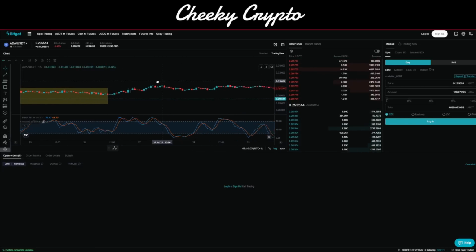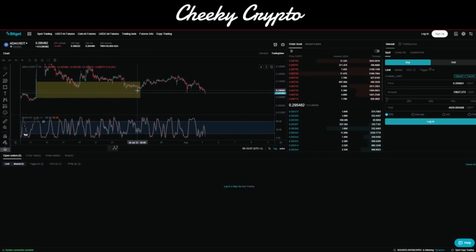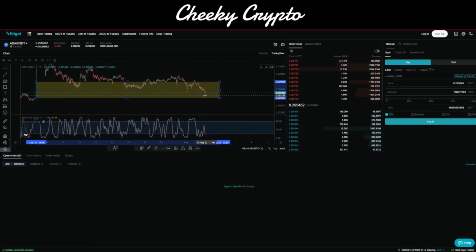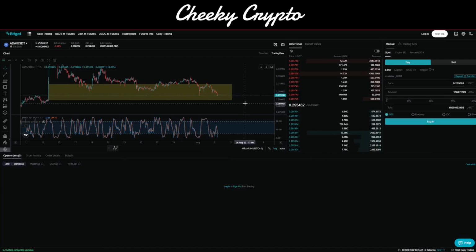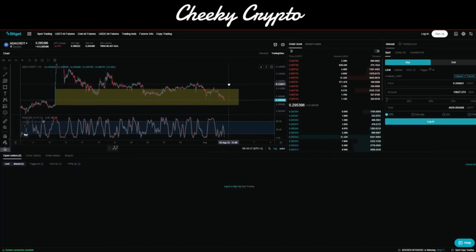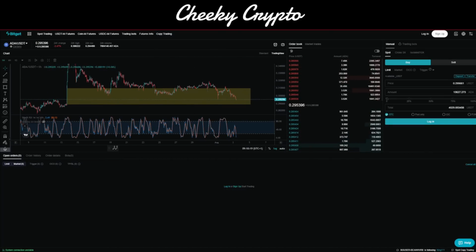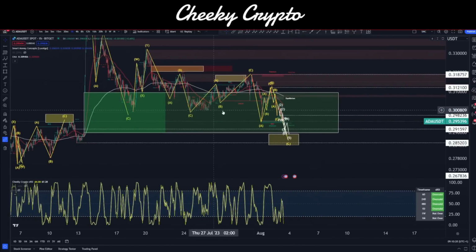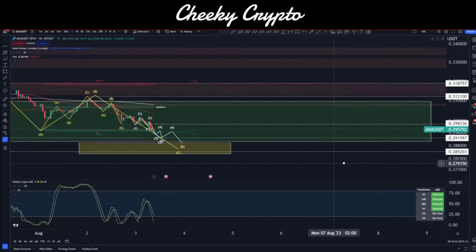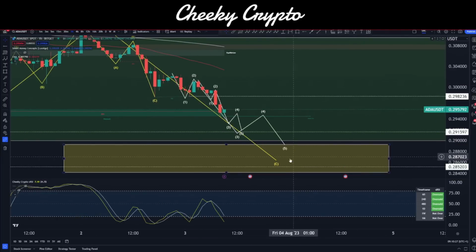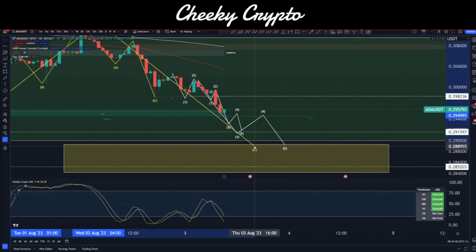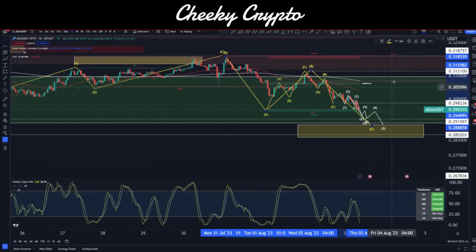And then of course we start this breakdown most recently. Let me zoom out of this, and you can see that we're starting to work our way deeper and deeper into this fair value gap. We've got to go all the way through it. So I suspect that is something that we are likely to see here on the Cardano ADA. So as I come back, that's the fair value gap that you see here. It's a little bit easier to see it on BitGet than it is on my chart here because I have so much going on. We have a route for potentially bringing us down a little bit deeper than that price action or that fair value gap, as I say. And then basically that will complete our C-wave structure, and we'll bounce from there.